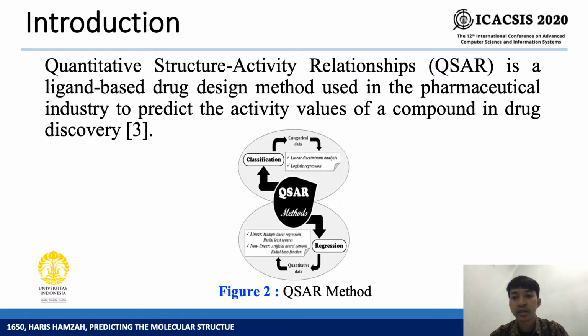Quantitative structure activity relationship, or QSAR, is a method to find the relationship between molecular structure and the value of biological activity. The QSAR method consists of QSAR classification and QSAR regression, where in QSAR classification the target data is categorical, for example active or inactive compounds, while QSAR regression is to predict the value of biological activity from a continuous value molecular structure.